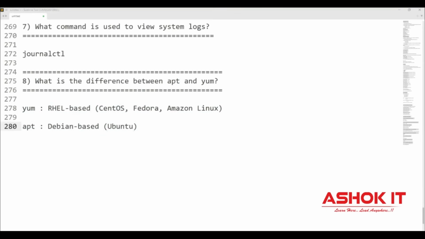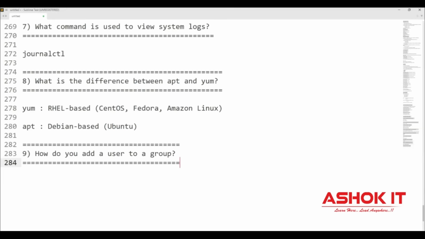And the next question, how to add one user to a group in a Linux machine? In order to add the user to the group, sudo usermod -aG, then the group you want to add to, then the user you want to add. By using this command, you can add a user to the group.